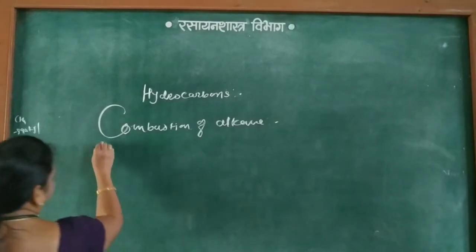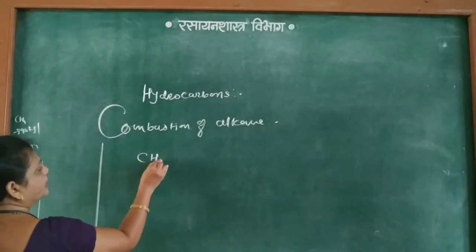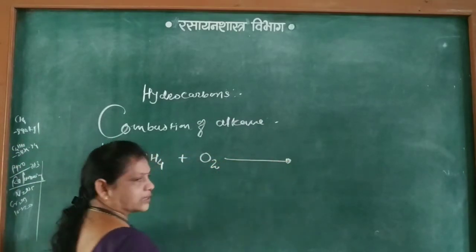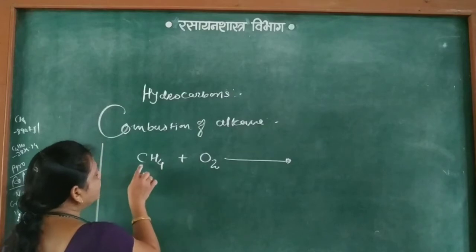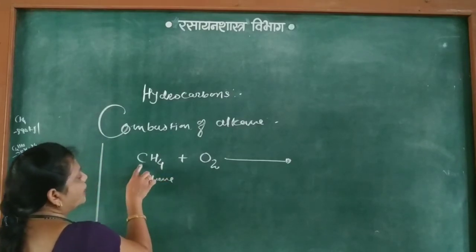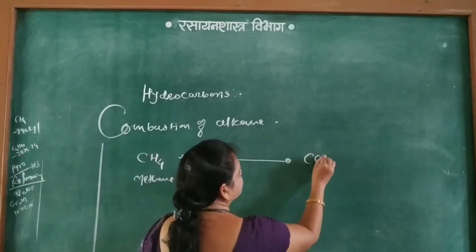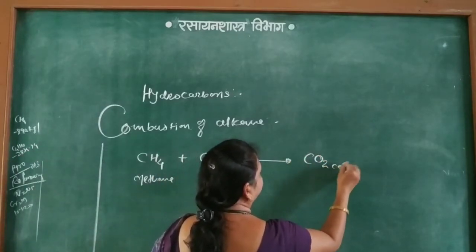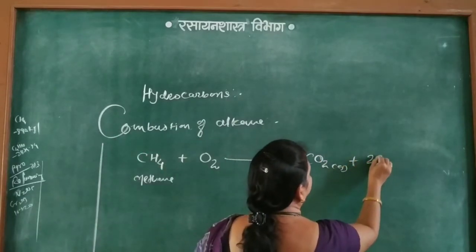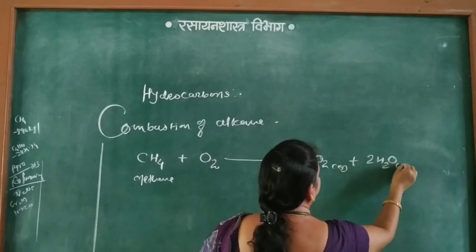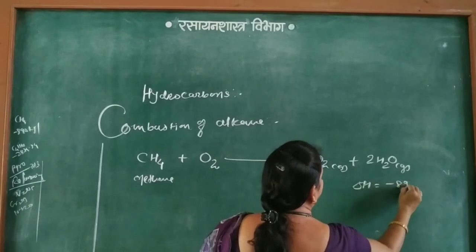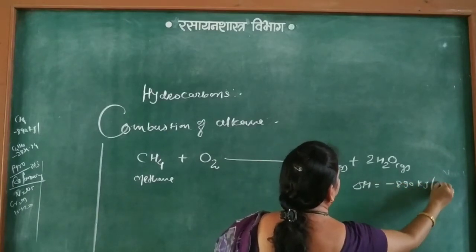Especially in case of methane, it gives near about 890 kilojoule per mole. So first, the combustion of methane: CH4 plus O2. Methane contains only one carbon atom, therefore one carbon plus O2 gives CO2 gas, plus 4 hydrogen atoms form twice H2O, which is also a gas, and delta H is equal to minus 890 kilojoule per mole.